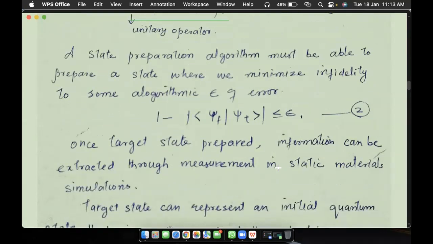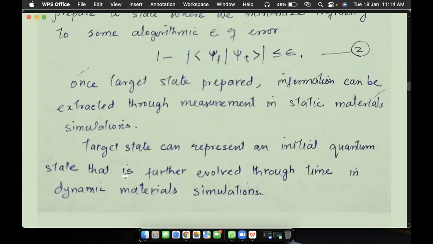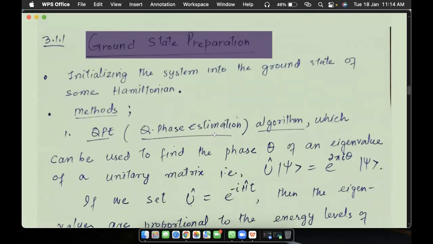Once we prepare the target state, we can measure the information in static material simulations. Static material simulation is not as hard as dynamic simulation. Once we prepare the target state, we can measure it. But in dynamic simulations, we also have to see the dynamics, how the Hamiltonian evolves with time. That is a major task for us. We want to initialize into the ground state because the ground state is the most stable state, and it can provide us lots of information about the system.